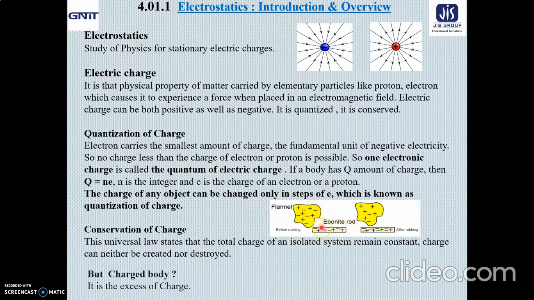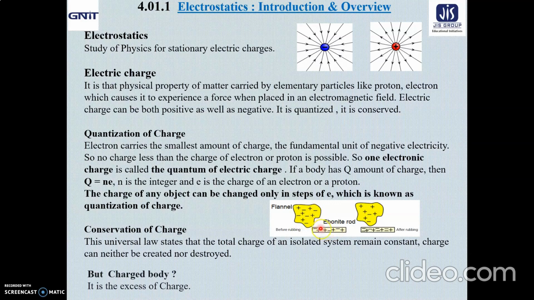Now, if we rub the ebonite rod with the help of the flannel, what will happen? Electrons from the flannel will move to the ebonite rod, some of the electrons, depending upon the rubbing. Previously, the same number of positive and negative charges were present in the flannel as well as in the ebonite rod, because they were two systems which are uncharged as a whole.